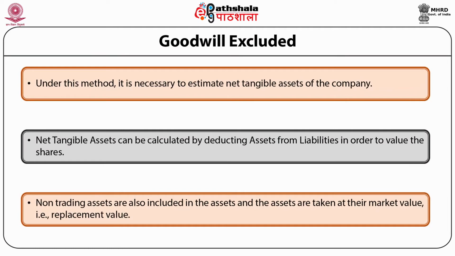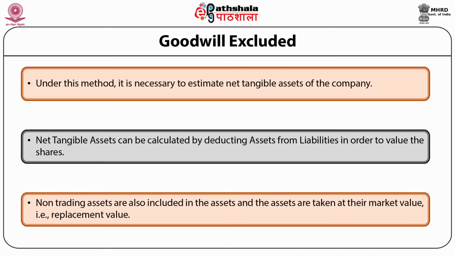Non-trading assets are also included in the assets, and the assets are taken at their market value, that is, replacement value. Where both types of shares are issued by a company, the shares would be valued as under.